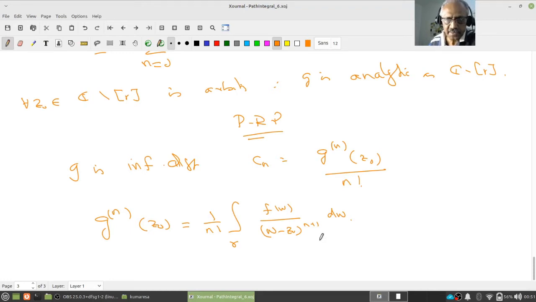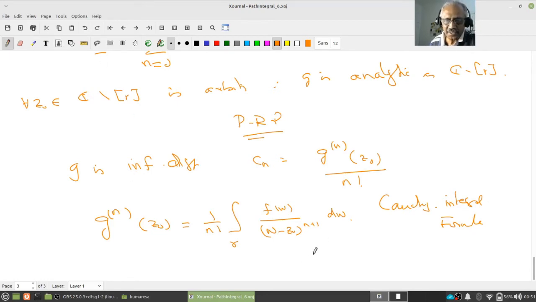Do you follow that? So this is actually a version of the Cauchy integral formula. Notice, for those of you who have seen complex analysis earlier, I have not assumed this gamma is a circle, a closed path, nothing of that kind. Right.